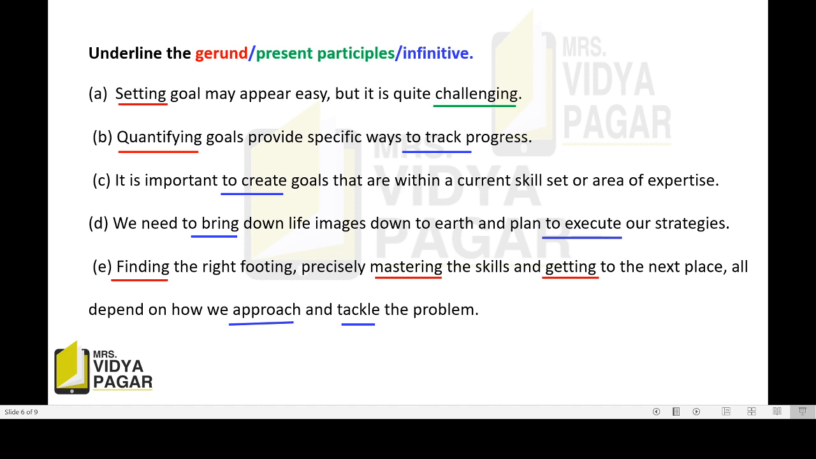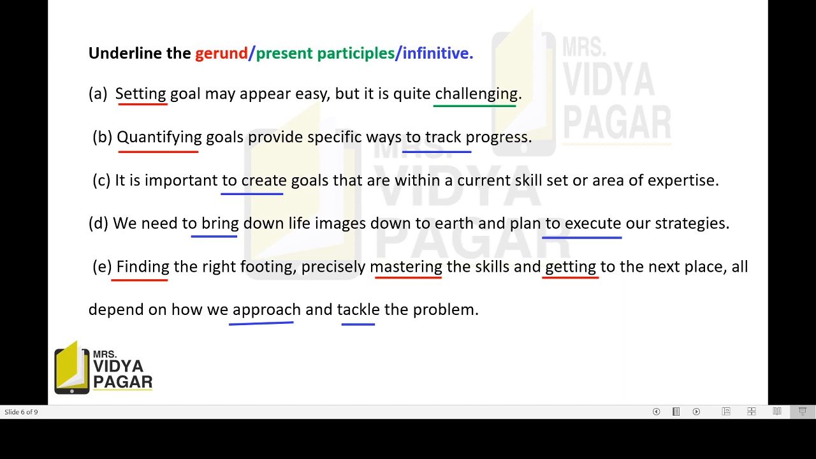Second, quantifying goals provides specific ways to track progress. Here, quantifying is gerund. It is present participle, but here it is playing the role of a subject. So quantifying is gerund. And to track, it is the root verb. So it is infinitive.